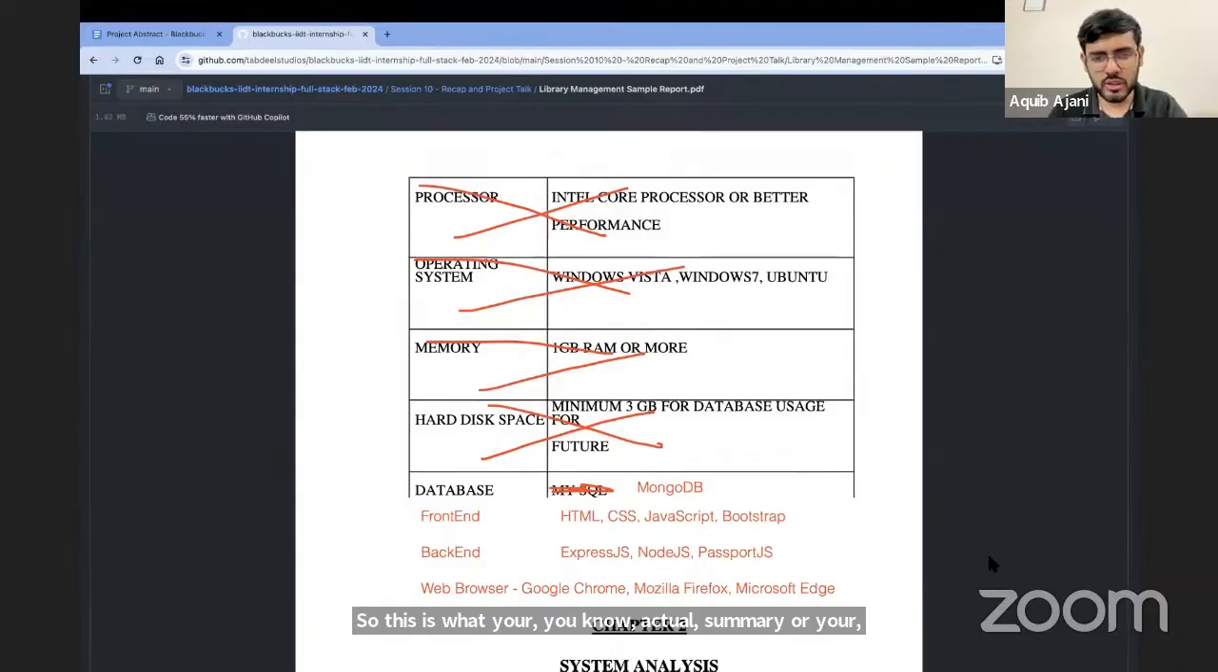Again, you can take a quick screenshot here if you want. But again, these are the things that you have to mention over there.